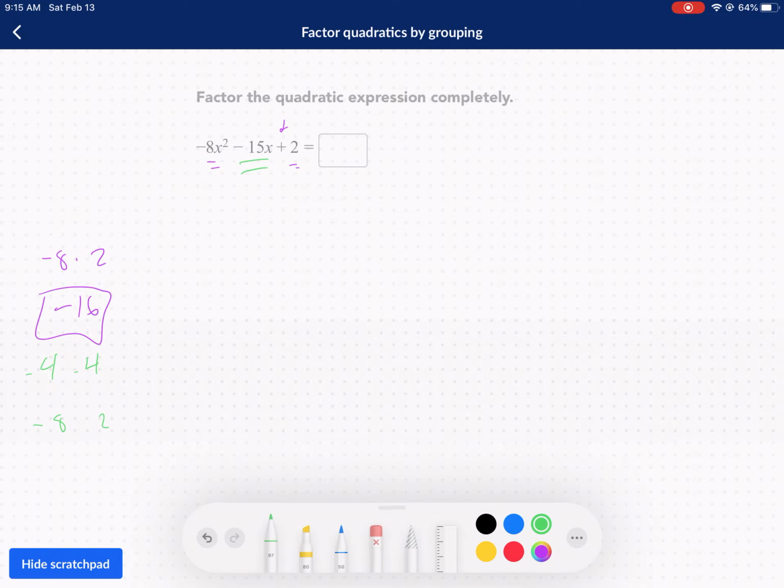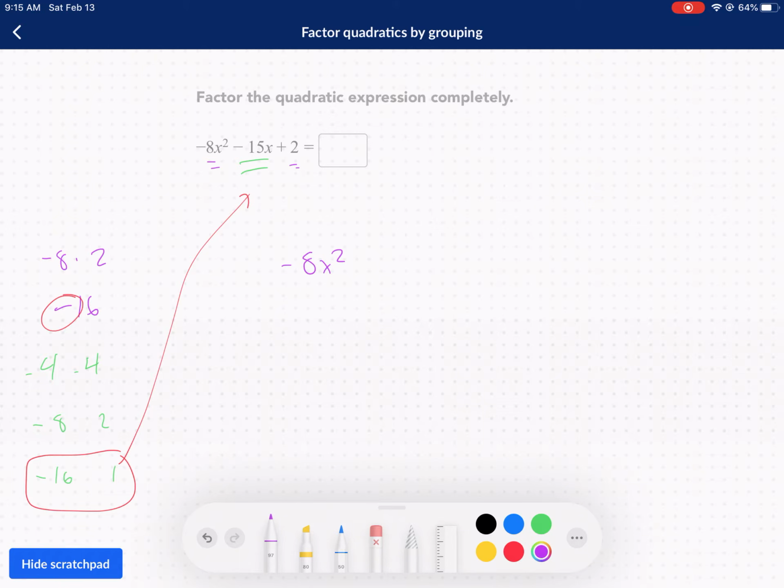What else can we do here? We can do 16 and 1. Okay, negative 16 times positive 1. And actually, sorry, what I meant here is because this is negative, we are looking for terms that the difference adds up to negative 15. Okay, so the difference is negative 15. Now we know that negative 16 plus 1 gives us negative 15. We're ready to rewrite this expression.